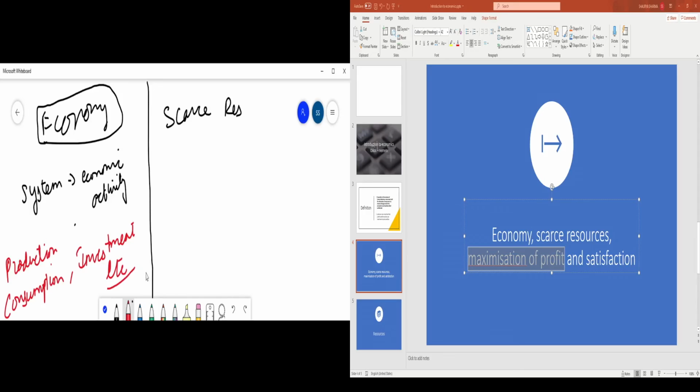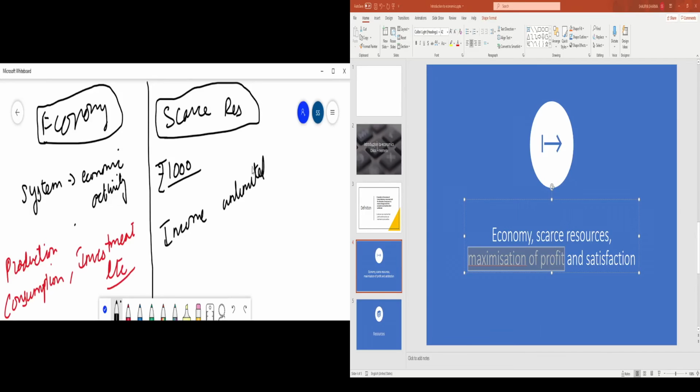Alright. Now that you know what an economy is, what do we mean by scarce resources? If you remember our example, we only had 1000 rupees, right? I have a question for you, can income be unlimited? It can't, right? Income cannot be unlimited, never, right? So this means that since income can't be unlimited, your resource, which was your money in this case, is limited, right?